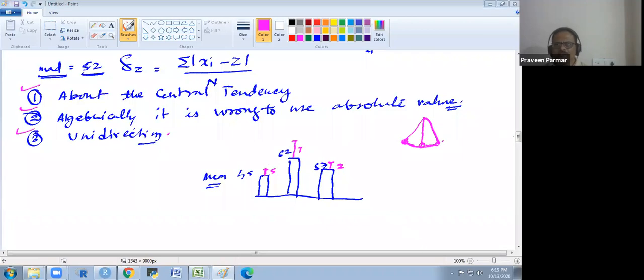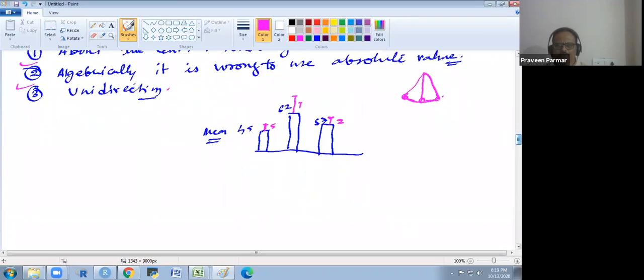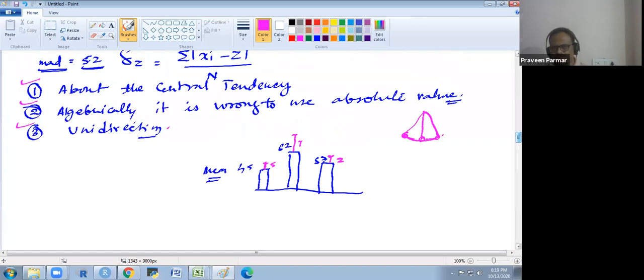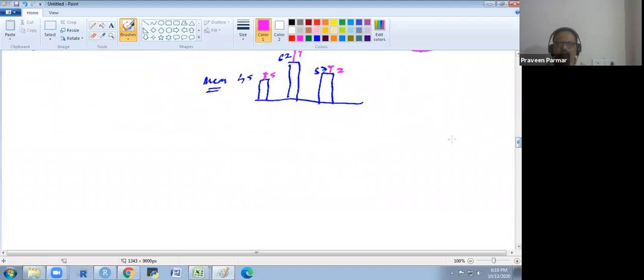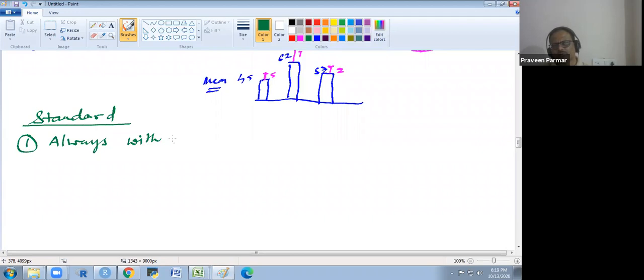So the statisticians thought that we should do something standardized for this measurement, and they gave the name standard deviation. The first demerit they removed: this deviation is always taken with the mean only, not median and mode.